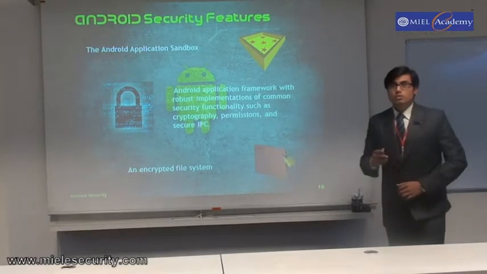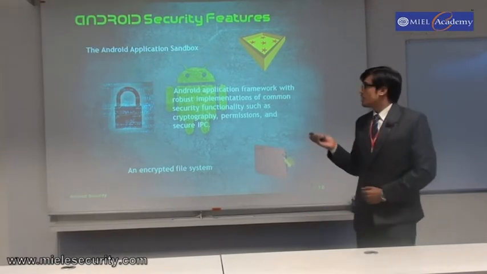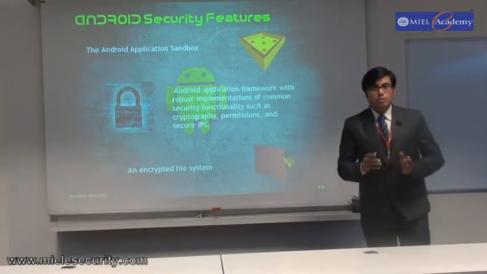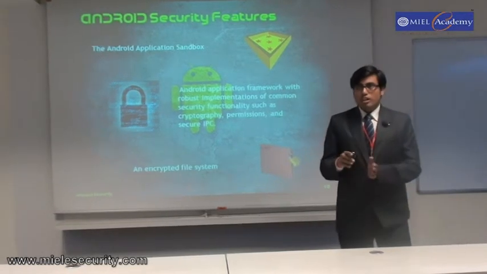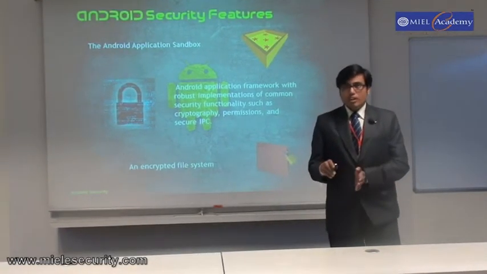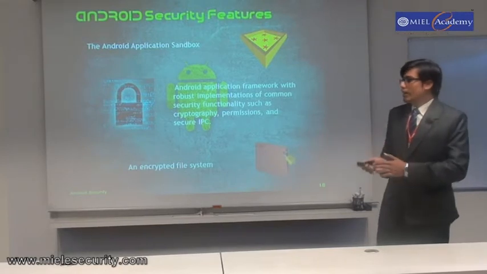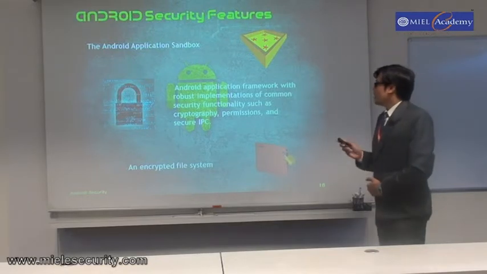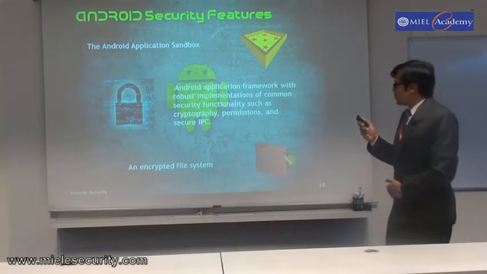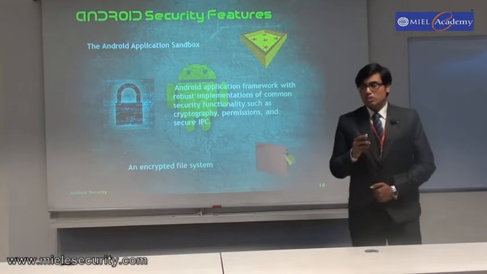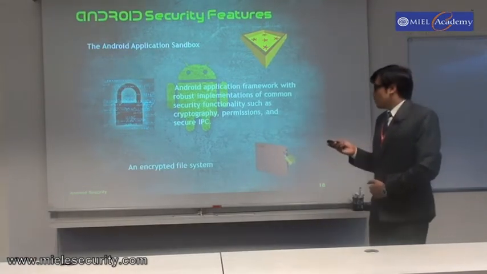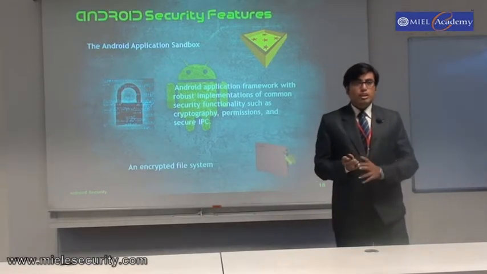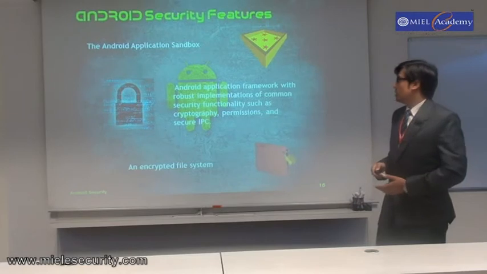Now what features has Google implemented? Basic features to secure Android. The Android applications work in a sandbox. The sandbox concept is that the applications, while working and using processes, run in a different isolated area so that the actual OS components are not affected. The Android application framework also has the implementation of cryptography, permissions, and secure inter-process communication. It also has an encrypted file system which can be used by third-party supported tools to encrypt the entire phone in case it is lost.